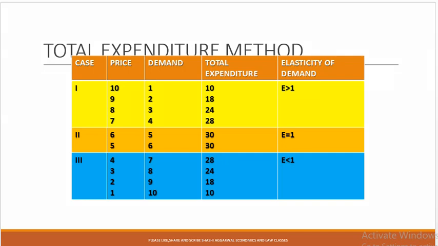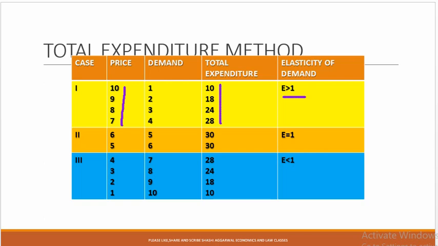Here in the first situation, as we see, the price is falling from 10 to 7 and the total expenditure goes on rising. If we see from 7 to 10, then the total expenditure is going to fall, because here the direction of total expenditure and price is reversed. If the price rises, total expenditure falls. If the price falls, total expenditure rises. So here the elasticity of demand is more than 1.